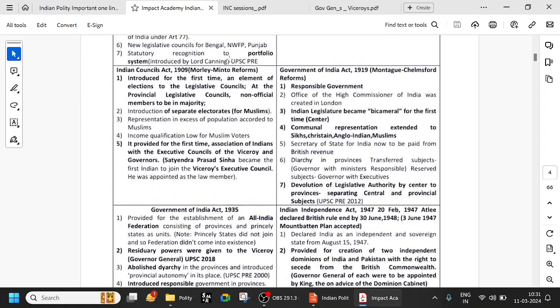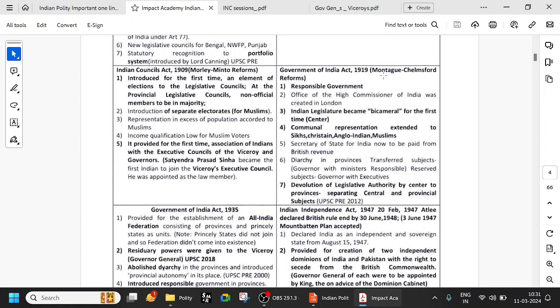Now, in 1909, for the first time, Satyendra Prasad Sinha became the first Indian to join the Viceroy's Executive Council. He was appointed as the law member. Very important. Executive Council means he will have some powers.